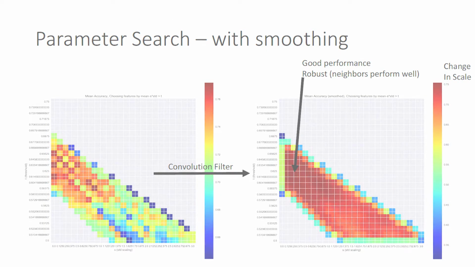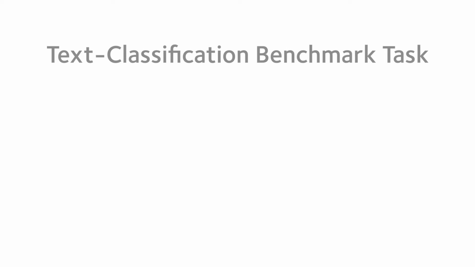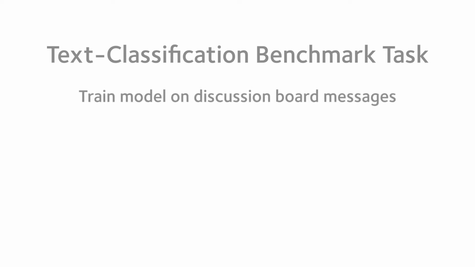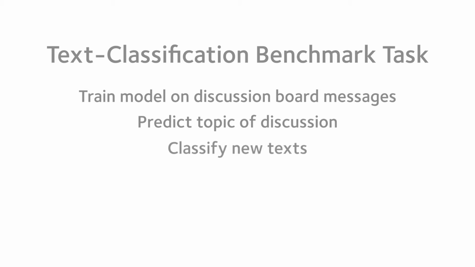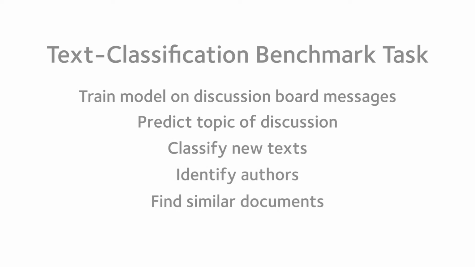For example, a common text classification benchmark task is to train a model on messages for multiple discussion board threads, and then later use it to predict what the topic of discussion was, whether it was space, computers, religion, anything. Besides being able to classify new texts, machine learning approaches can also attempt to identify the authors or find similar documents. The ability to identify similar documents can lead to a recommender system for new content that a user might find interesting.